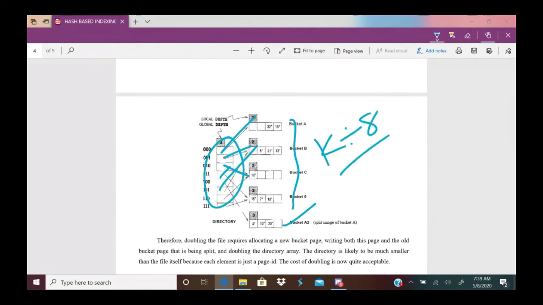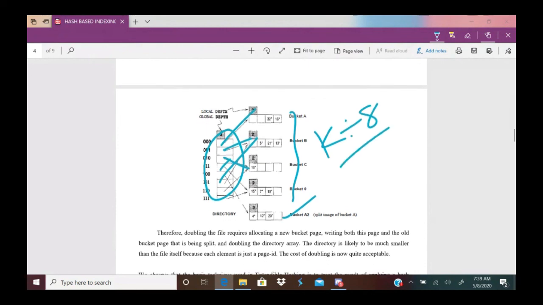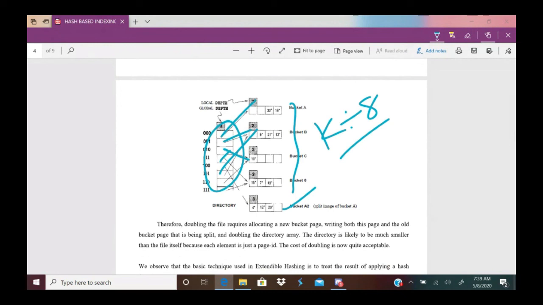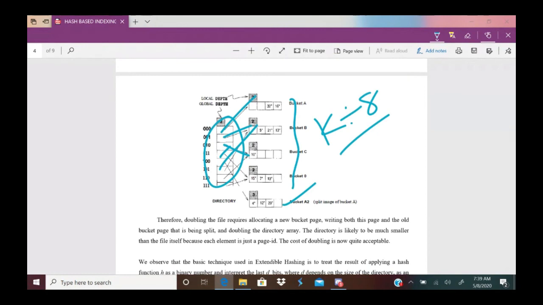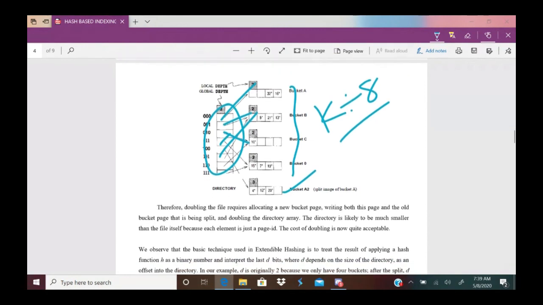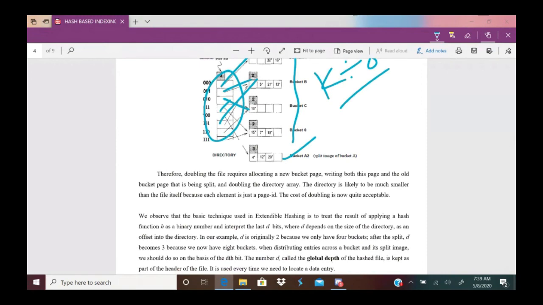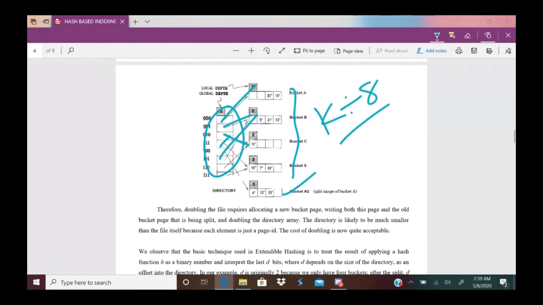Now the next point is: is directory doubling required for all cases? Directory doubling is not required for all cases. Here, take the insertion of 9. 9 mod 8 is 1, which means it should go into directory pointer 001.